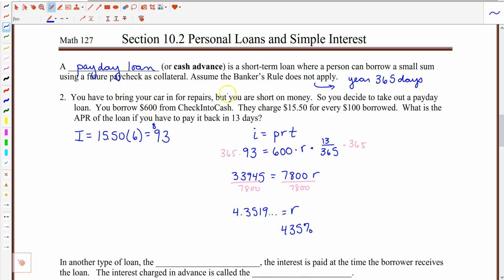Now that may seem outrageous, but it's really not. These check-cashing places are now sometimes regulated by the government because of the APRs they were charging people. They were taking advantage of people who were on hard times, charging them these outrageous APRs on the loans. So this is maybe not unreasonable; it used to be that APRs were even higher than this. So this is a 435% loan that you just took out, and you owe a lot of money back to them for the money that you borrowed over the 13-day period.